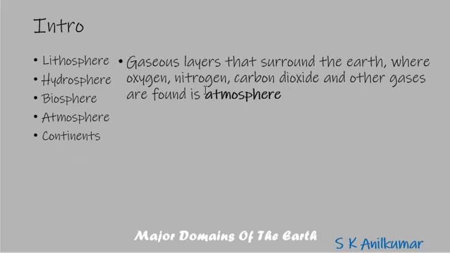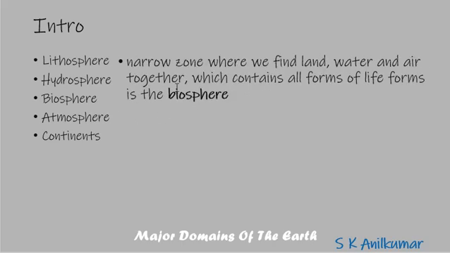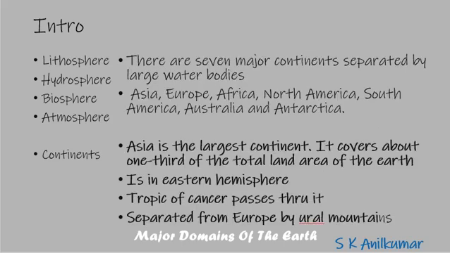What is hydrosphere? Hydrosphere is water. What is atmosphere? Atmosphere is a gaseous layer that surrounds the earth, where oxygen, nitrogen, carbon dioxide and other gases are found. The ice, the water and the water vapor all put together is called the hydrosphere, found on the earth, above the earth or under the earth. The five major oceans form part of the hydrosphere: Pacific, Atlantic, Indian, Arctic and Southern Ocean. Biosphere is the narrow zone where land, water and air interact together to make life possible.